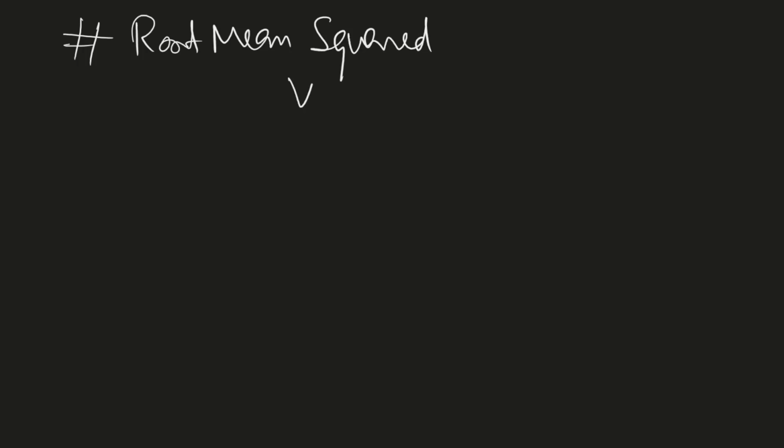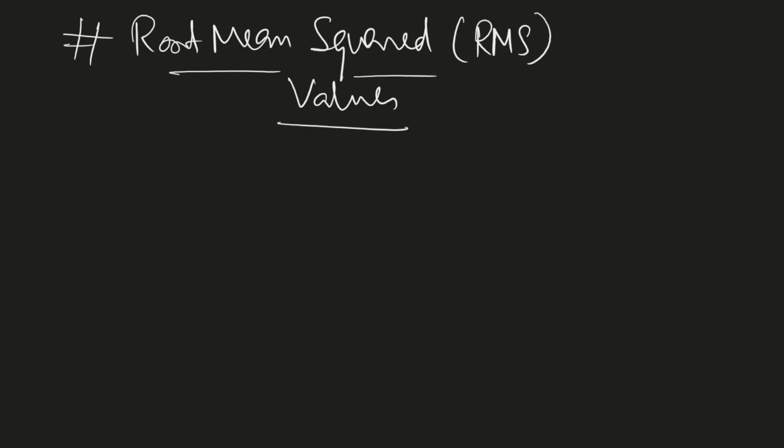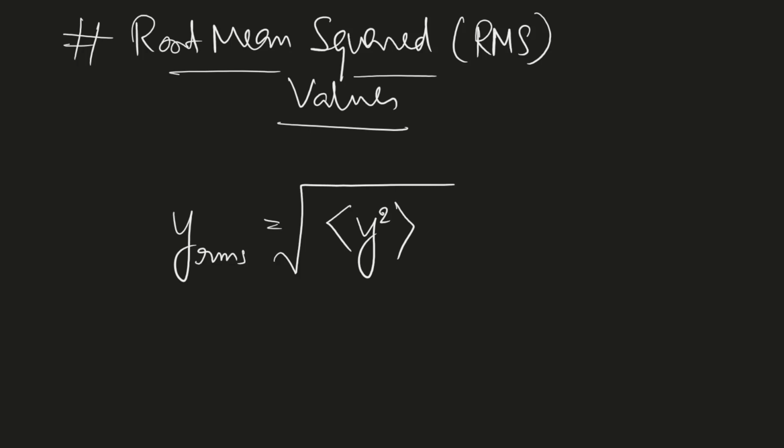There is one more term that is very important, that is the root mean squared value. We say root mean squared as RMS. What is this? y RMS is nothing but the root of the mean squared value.